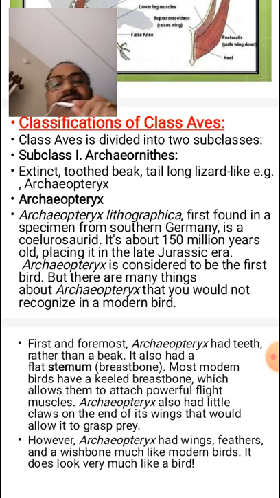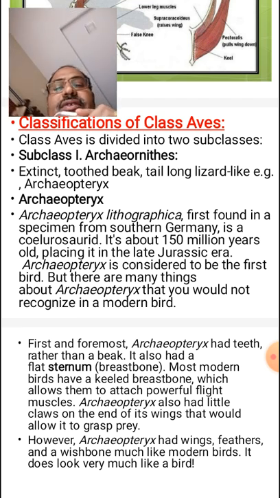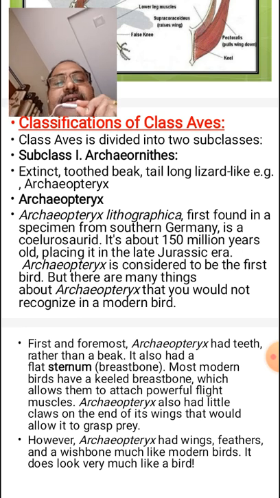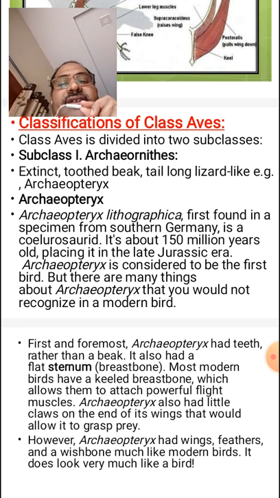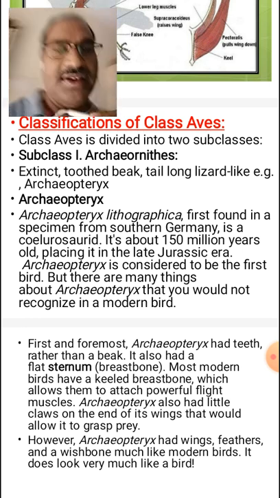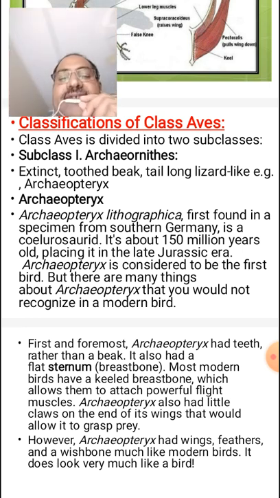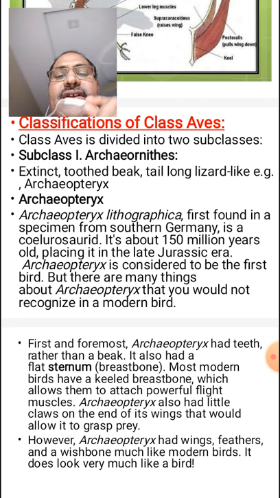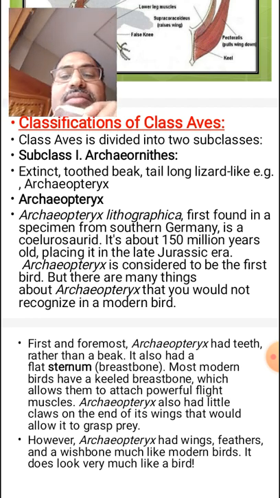In the Archaeornithes, one example has teeth, beak, a long tail, and a lizard-like body. That is called Archaeopteryx. So this is the fossil bird.